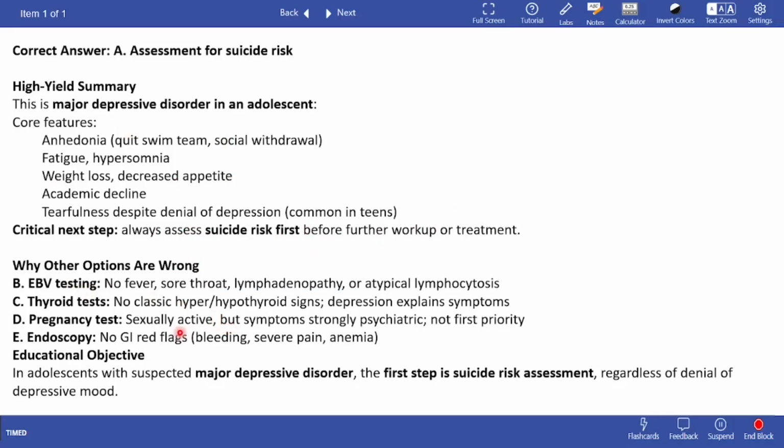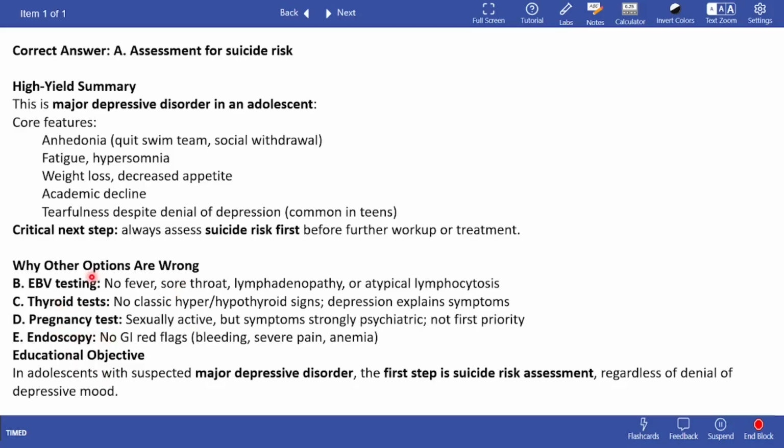Why are the other options wrong? Because there are no signs of an ABV disorder. There is no sign of any thyroid disorder, and she is sexually active, but there are psychiatric symptoms, and the question is not pointing towards any pregnancy sign, or the question is not giving you any hint to go for this.